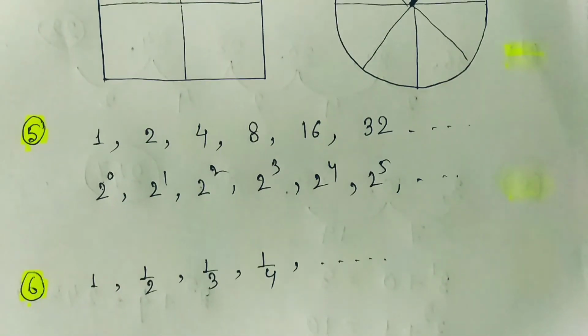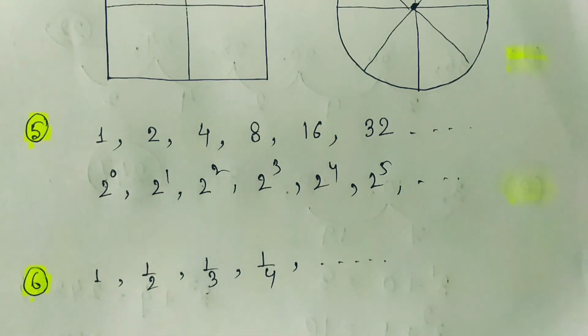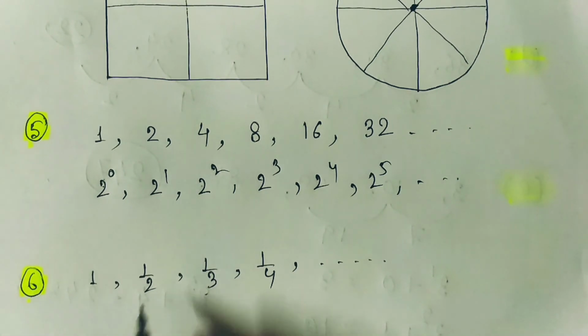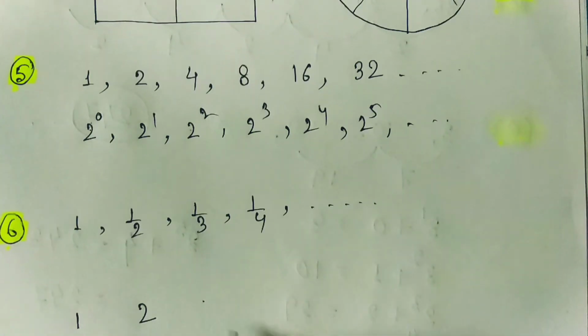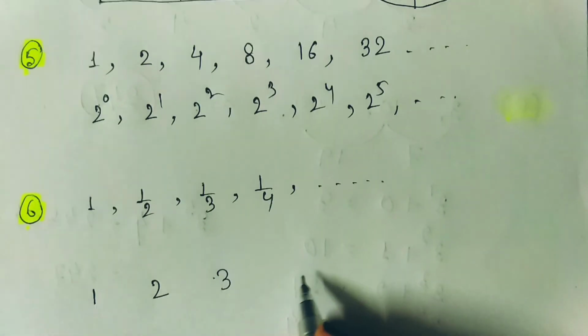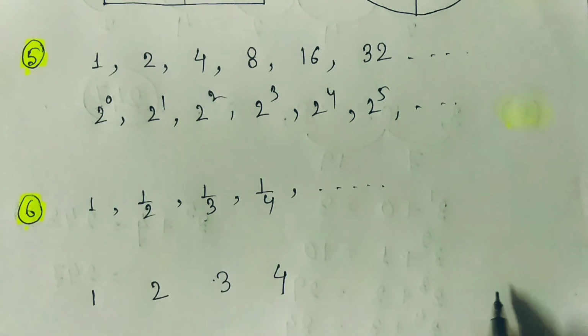Now one more, that is the harmonic progression. Harmonic progression is nothing but an AP, that means arithmetic progression. What is that? Whatever numbers are given, if you write these numbers in reciprocal form, that means 1 becomes 1, 1 by 2 becomes 2, 1 by 3 becomes 3, 1 by 4 becomes 4, then these numbers should be in AP.